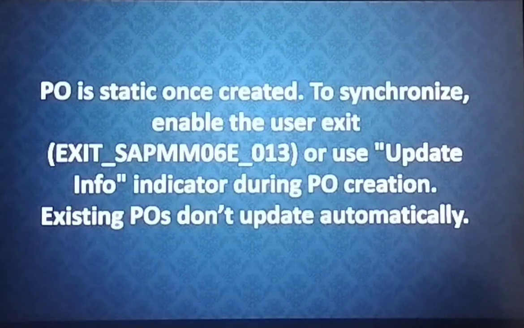SAP MM06E_013 or use the update info record indicator during the PO creation. This update info indicator acts so that whenever there is a price change, it automatically updates it, but existing POs don't update automatically. Only if there is a check in the update info indicator will the price update. Otherwise the purchase order is static.